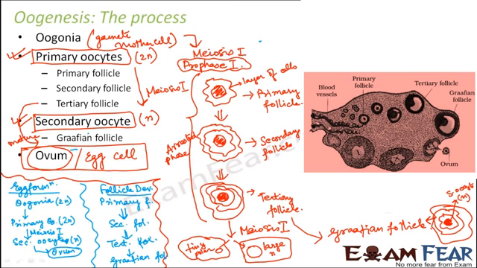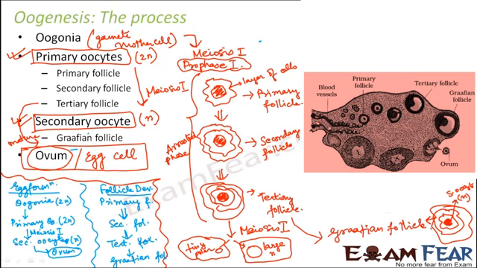So here you can see these bigger cells. These are nothing but the primary oocytes. These primary oocytes later form secondary oocytes, something like this. Later these secondary oocytes form ovum like this, and here you can see this is a sperm and this is an ovum, and this is how the fusion takes place.